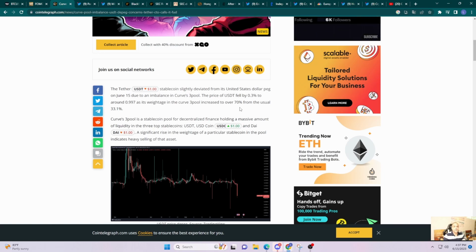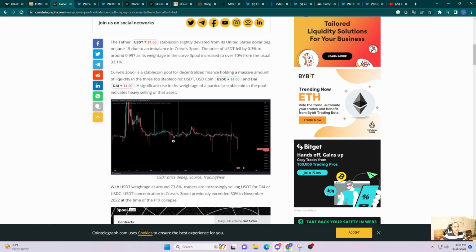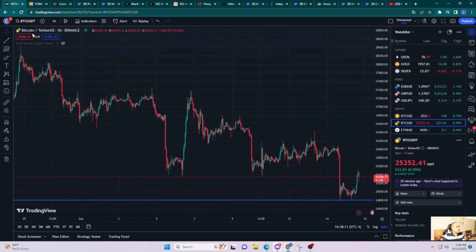So it looks like there were some major whales that were selling their USDT, which increased the USDT within this pool, right? And that caused a slight, I'm not going to call it a depeg, because to be a depeg, that means you cannot redeem USDT one-to-one, and at no point was that the case, but there was a slight shift in the USDT valuation, right?